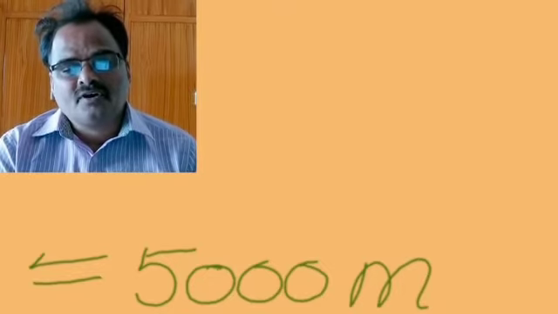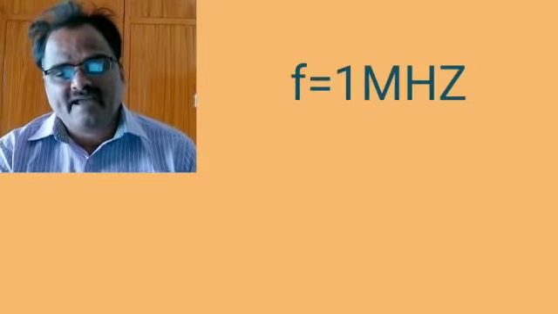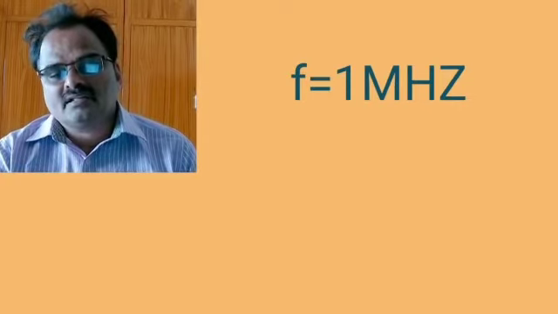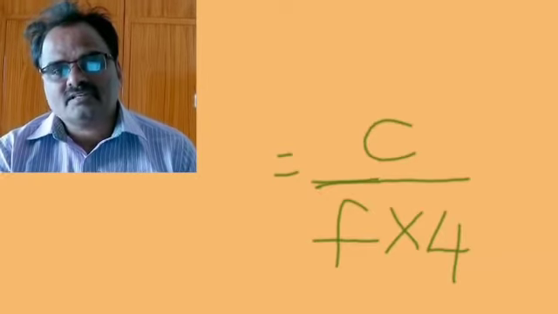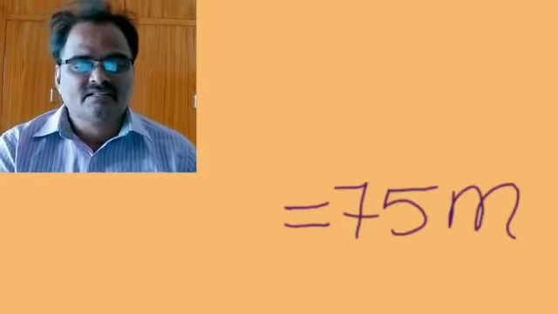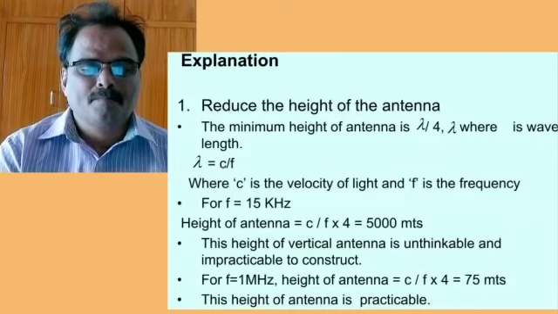This height of a vertical antenna is impracticable. For f equal to 1 megahertz, height of antenna is equal to c by f into 4, that is equal to 75 meters. This height of antenna is practicable.